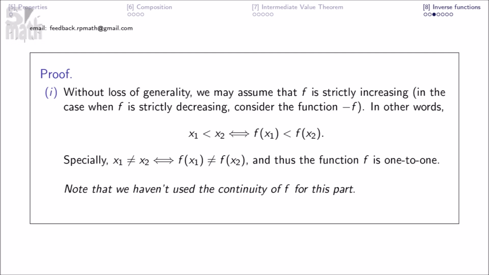Without loss of generality, we may assume that f is strictly increasing. In the case when f is strictly decreasing, consider the function minus f. In other words, this, specifically that. And thus the function f is one-to-one. Note that we haven't used the continuity of f for this part.